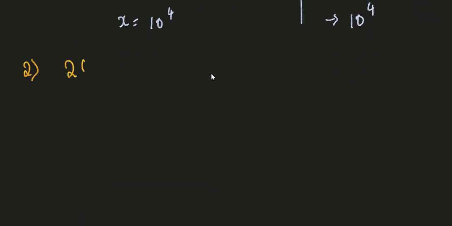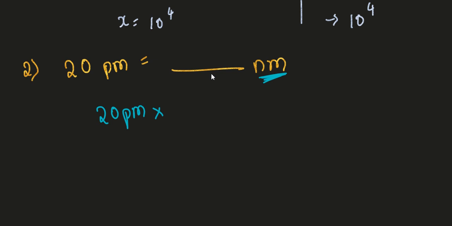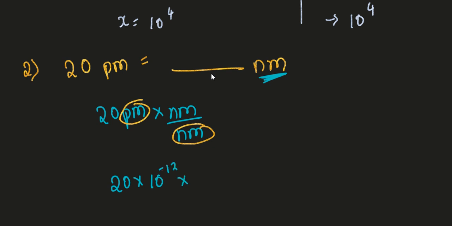Suppose the second one is 20 picometer is equal to dash nanometer. First you write the question, then whatever unit is asked, you multiply by it: nanometer divided by nanometer. Next, substitute the denominator and the numerator. So 20 into picometer is 10 to the power minus 12, into nanometer, divided by nanometer value, which is 10 to the power of minus 9. Minus 12 minus minus 9 gives minus 3. So what should our answer be?